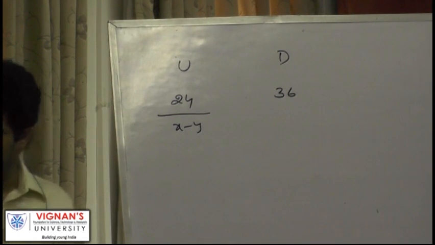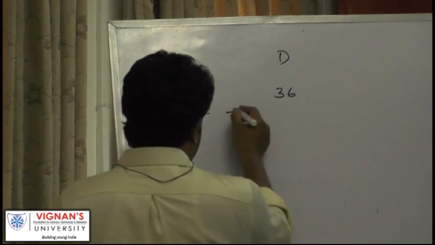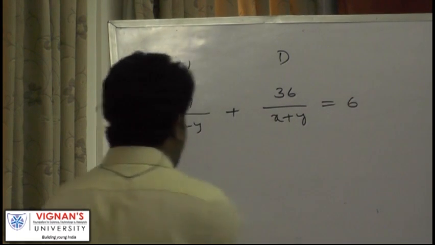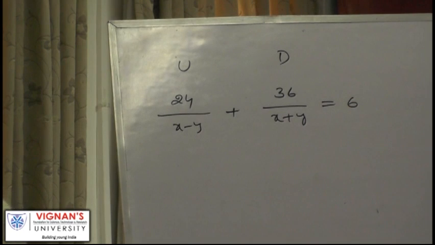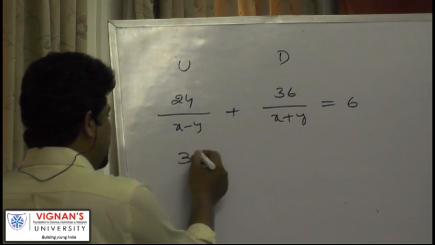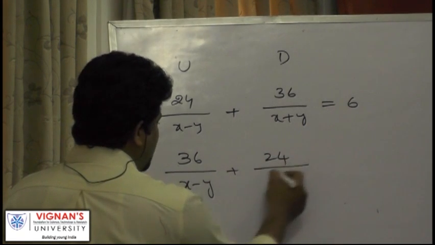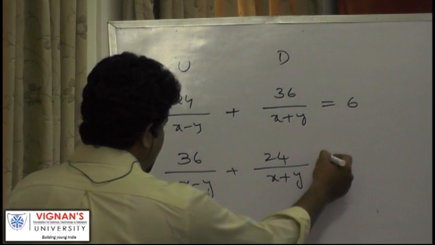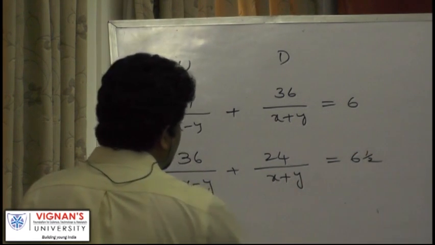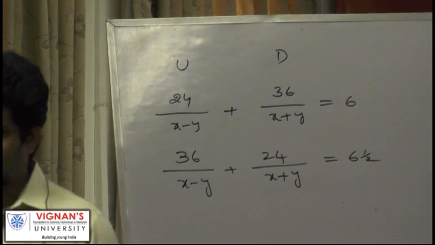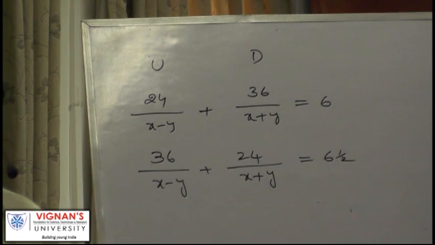Time taken for upstream journey plus time taken for downstream journey, how much is this? 6 hours. Now similarly 36 kilometers upstream, 24 kilometers downstream, time taken is how much? 6.5 hours. Solving these two equations, we will get what is x and what is y.